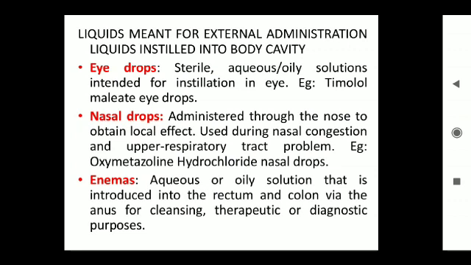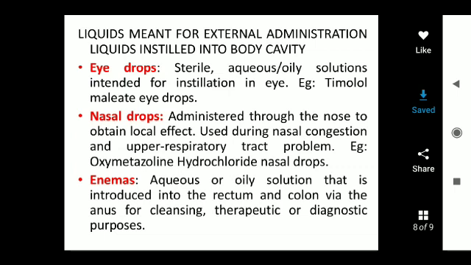Next, nostril drops. These are administered through the nose to obtain a local effect. They are used to treat nasal congestion and upper respiratory tract problems. Example: oxymetazoline hydrochloride nasal drops.